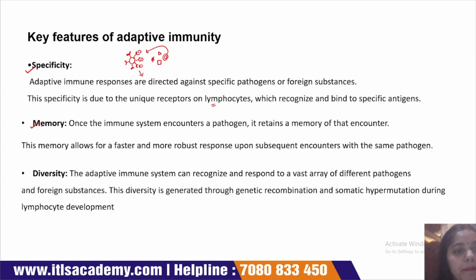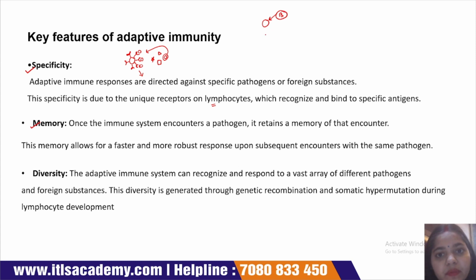Next is memory. This adaptive immune system has a capability to recall the previous contact with the foreign particles and respond to it in a learned manner. Suppose this is a human body. A foreign particle or bacteria attacks this human body.